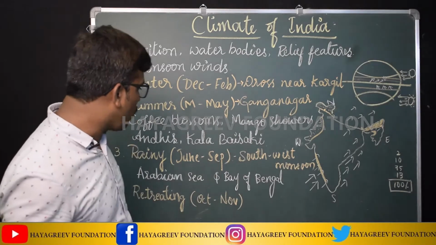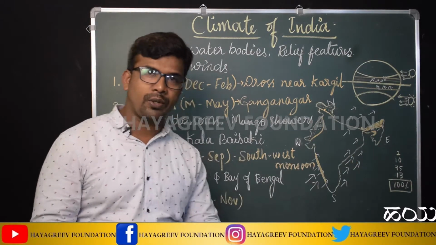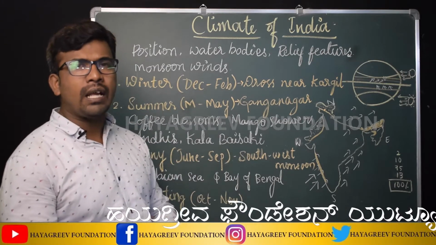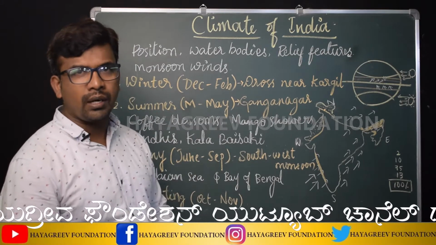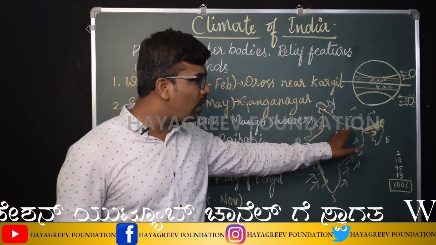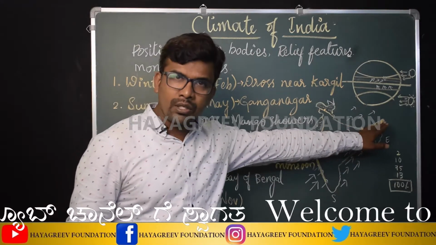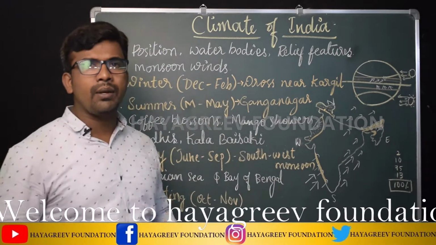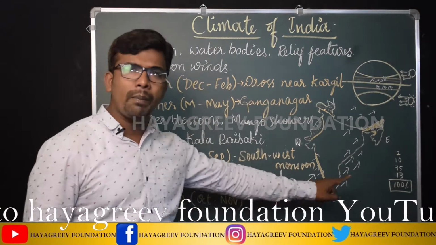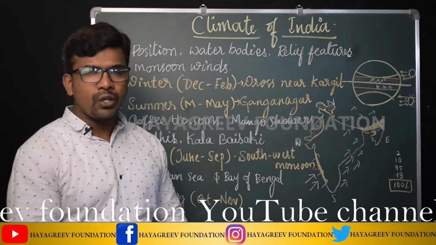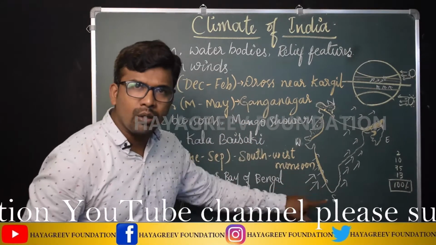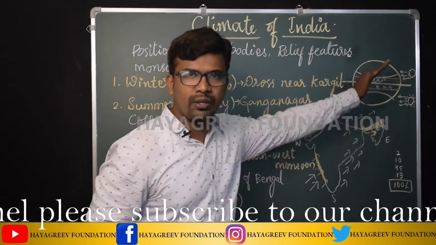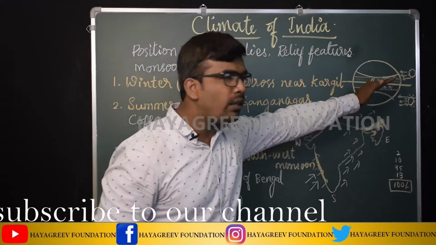Then let us go to the Bay of Bengal branch. The winds which blow over the Bay of Bengal branch bring heavy rainfall to the maximum part of the country. For example, the foothills of Himalayas, Sikkim, Arunachal Pradesh, Meghalaya, Andaman Nicobar, all these regions receive heavy rainfall due to the Bay of Bengal branch. Students, these southwest monsoon winds are moving towards the northeast direction.